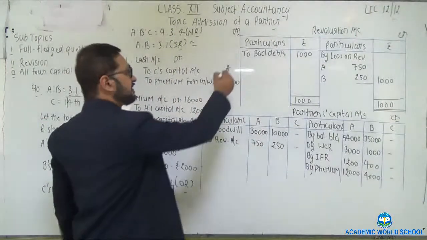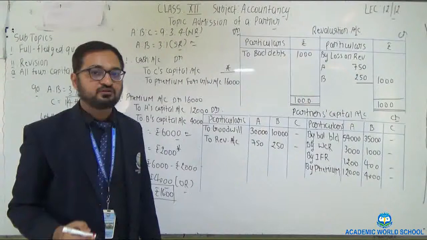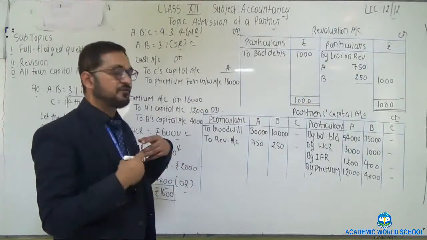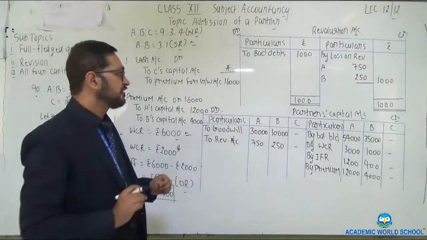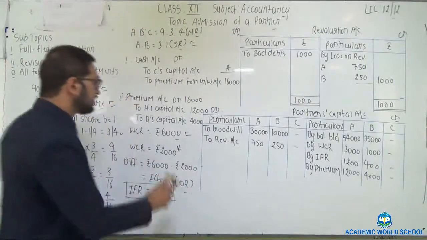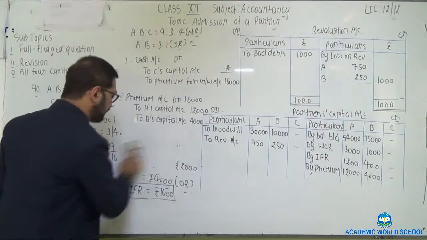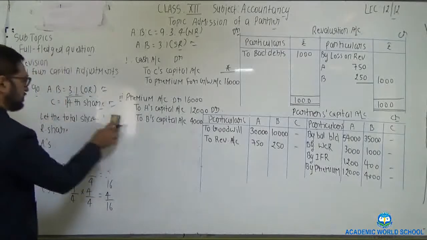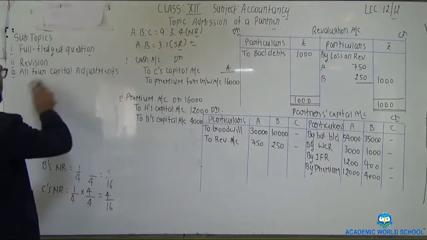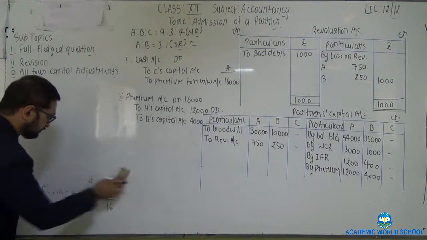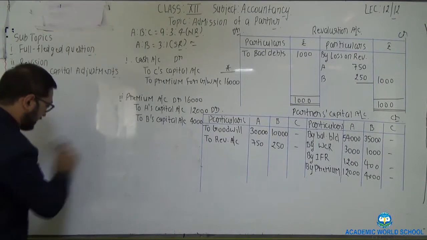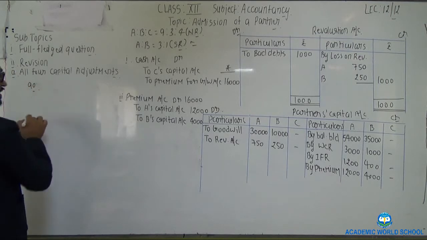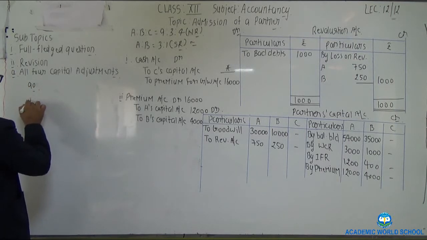Now all the necessary information, all the necessary adjustments are being placed in the partners' capital account for the calculation of C's capital. We need to calculate the proportionate capital of C which he will bring into the partnership concern for his admission. So for this, firstly we have to calculate the adjusted capital of all the partners. Calculate A's adjusted capital.